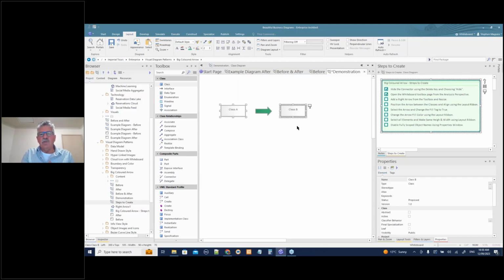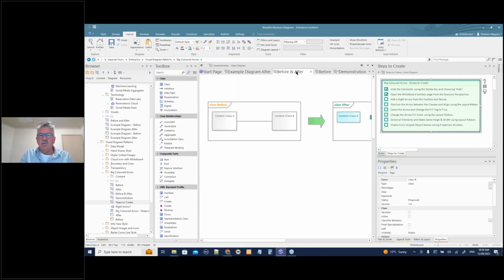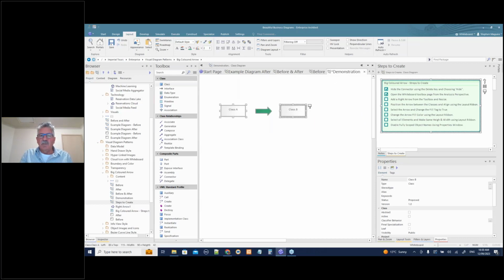I'm not going to talk about this anymore. In the after diagram, before and after, I've styled some of those elements to make them look a bit prettier. We don't need to do that. You've got the idea of the arrow. Now, I've hidden that arrow. So this is a bit of an important lesson.